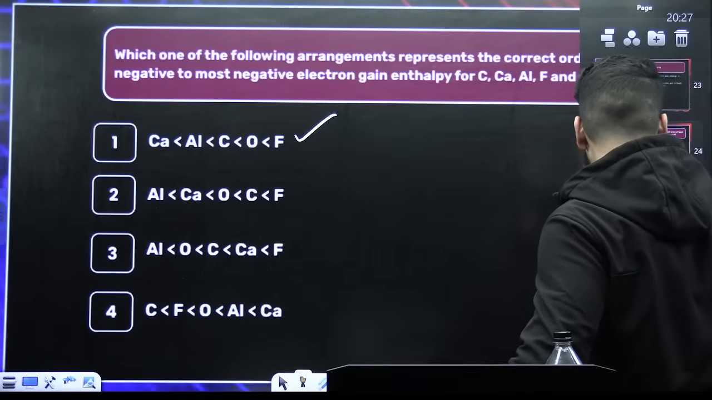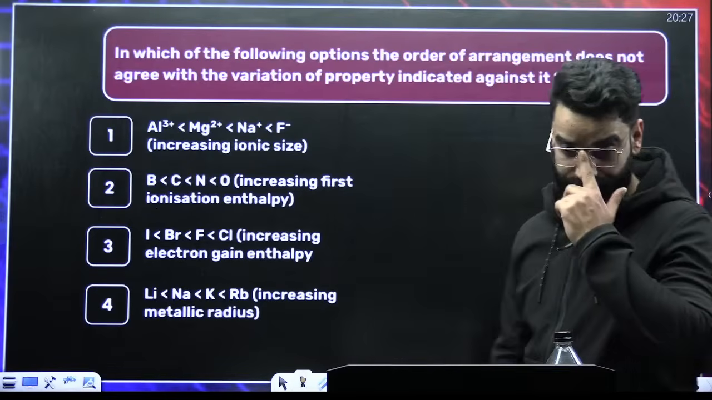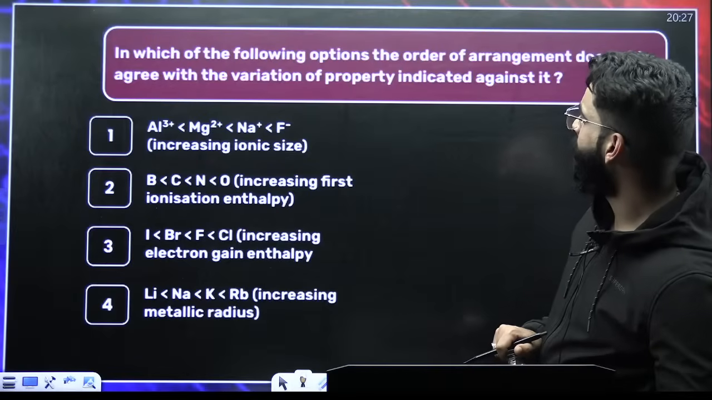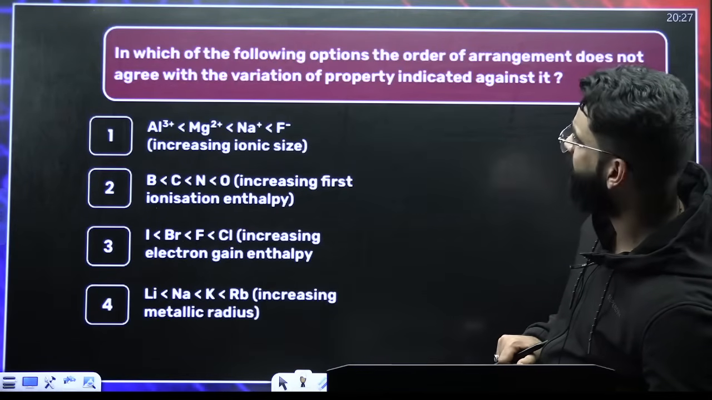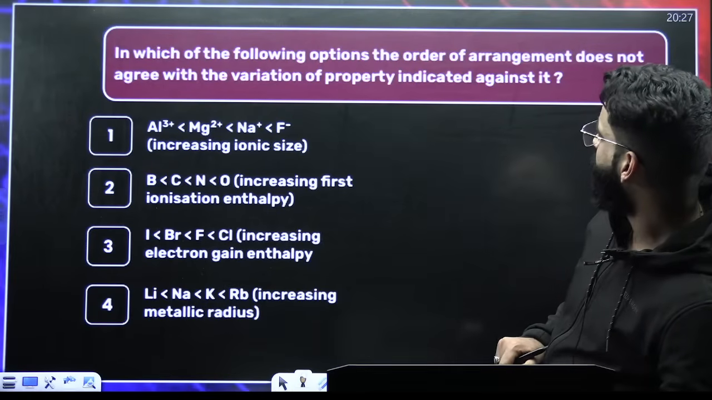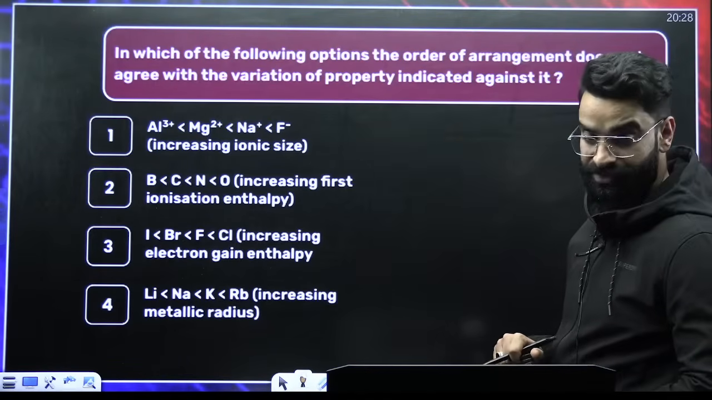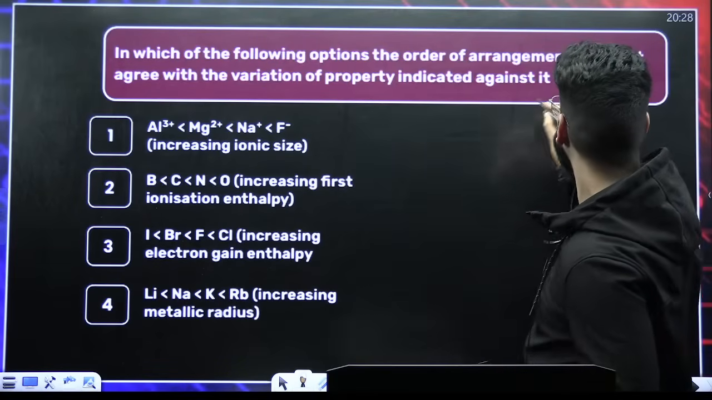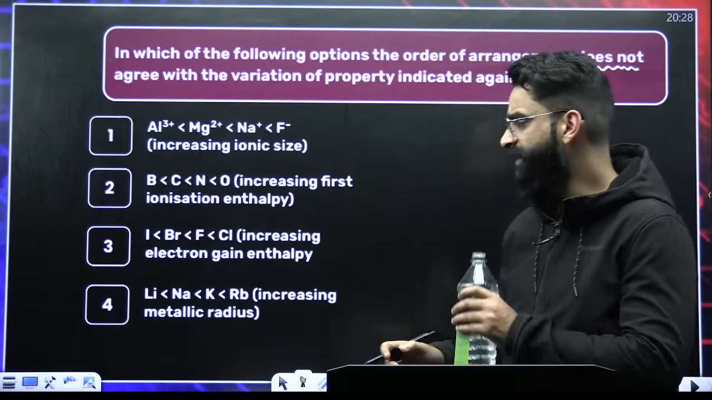Let me move on to the next one. Tell me the answer of this one. In which of the following options does the order of arrangement not agree with the variation of property indicated against it? They mentioned the term "does not." Now tell me the answer, guys.